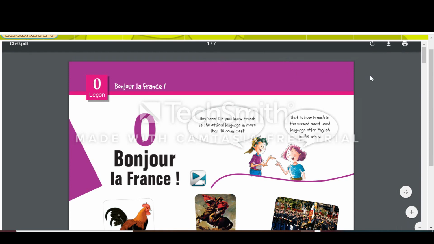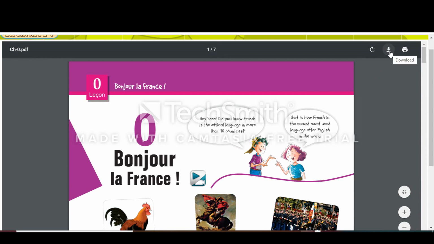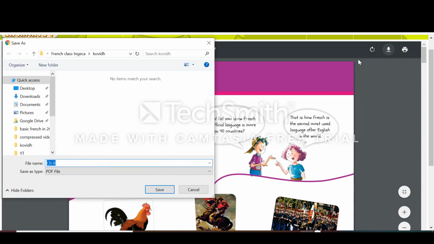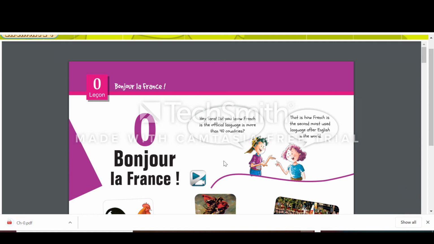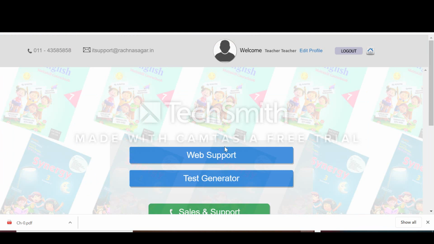My internet really helped me today. So it's there. Now we'll download the PDF from here. It'll automatically be downloaded in your system. So it's downloaded. It takes only 2 minutes to download the chapter from here. The whole book cannot be downloaded. Rachna Sagar hasn't given the PDF of the whole book. But we can easily find the chapters here, open the chapters and download them.